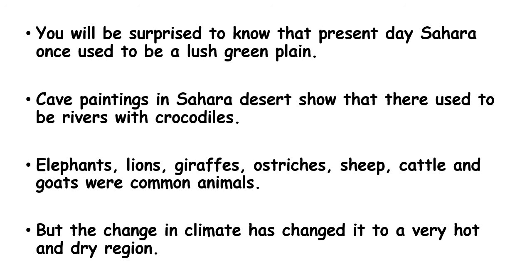But the change in climate has changed it to a very hot and dry region. So because of climate change, the Sahara desert developed there. Earlier it was a green plain.